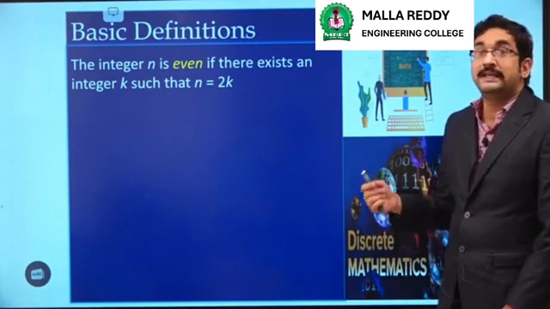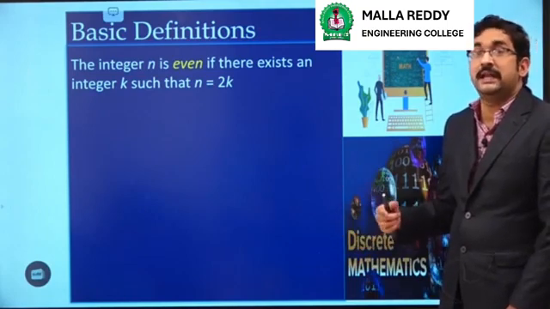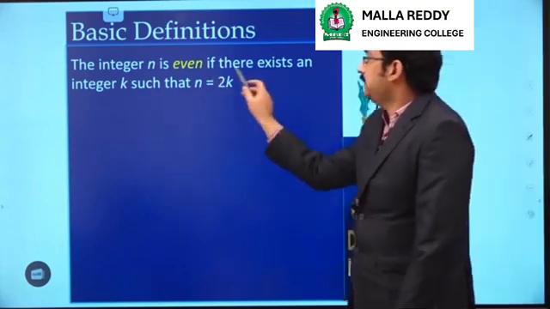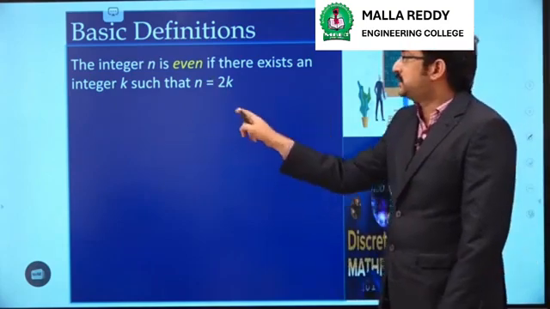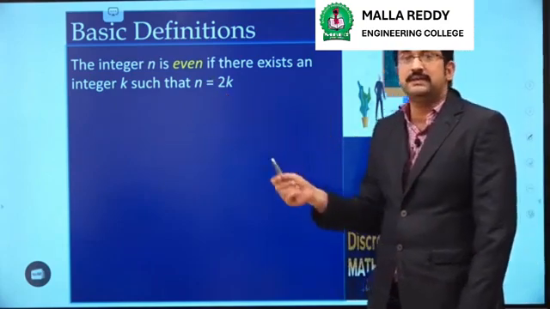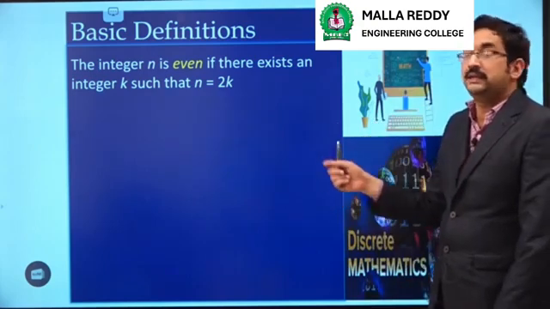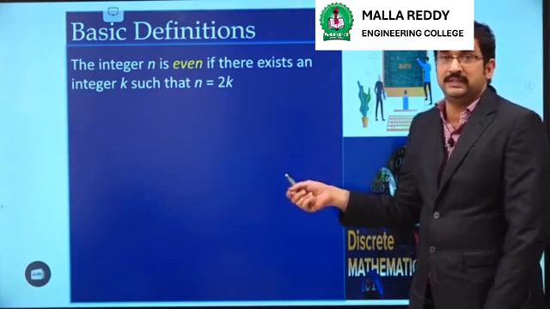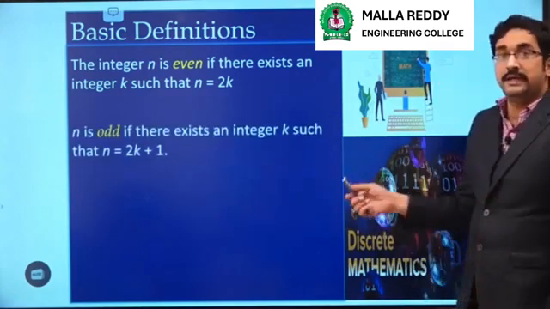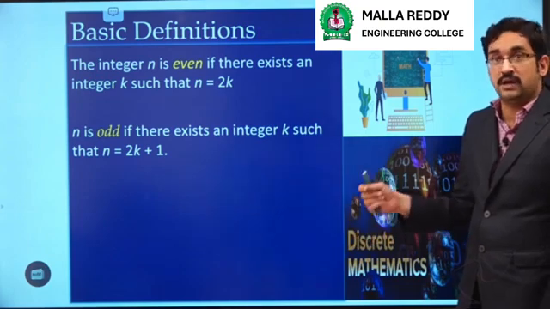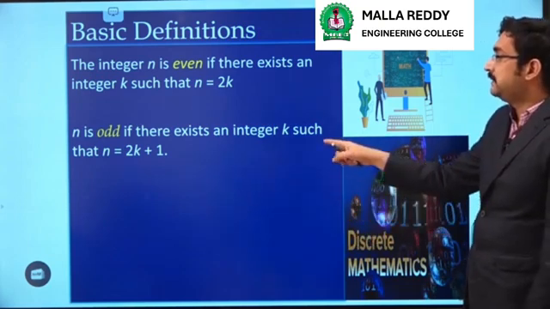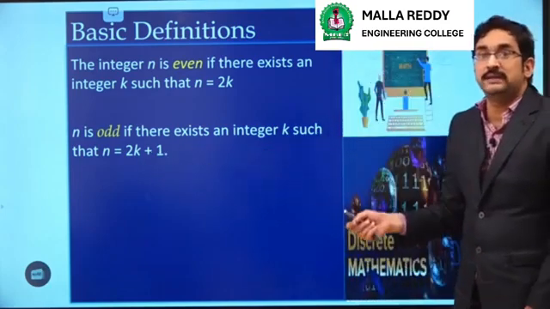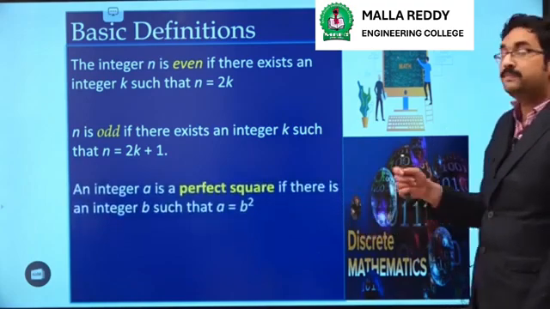First, we should know what an even integer is. When can we say that an integer is even? We can say that an integer n is even if there exists an integer k such that n equals 2k. That means if we are able to express an integer as a multiple of 2, then that number is an even integer. Next, we should know about odd integers. When can we say that an integer is odd? If we are able to express it in the form 2k plus 1, then that integer is said to be an odd integer.